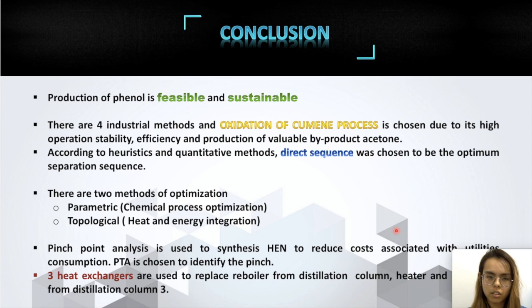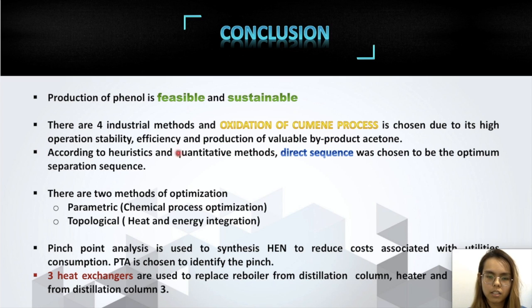Now, I will conclude on what we have learned. In conclusion, the production of phenol is feasible and sustainable. There are 4 industrial methods to produce phenol, and the oxidation of QING process is chosen due to high operation stability, efficiency and production of the valuable byproduct acetone.